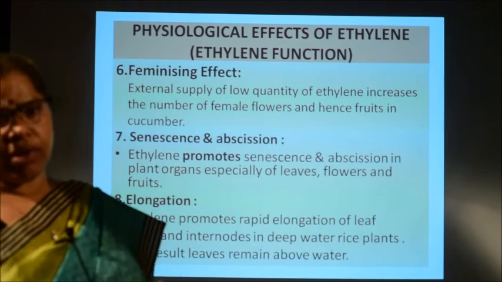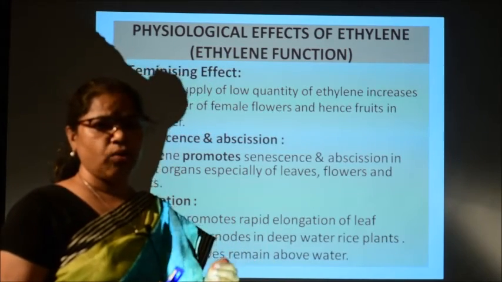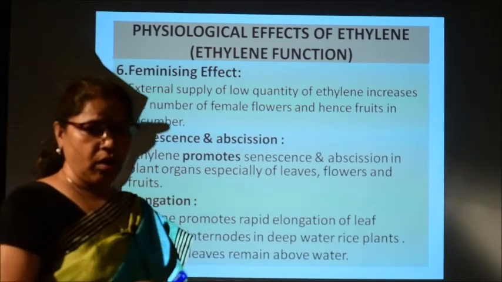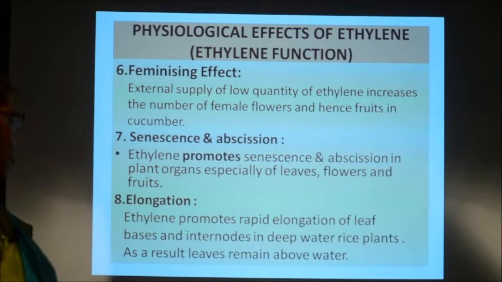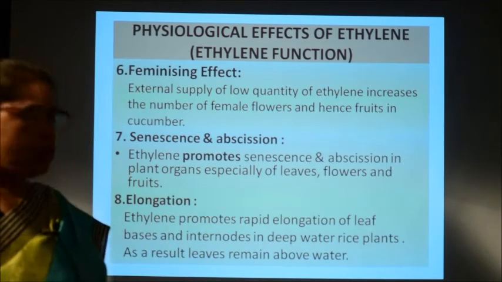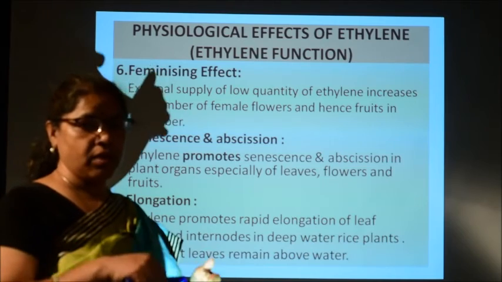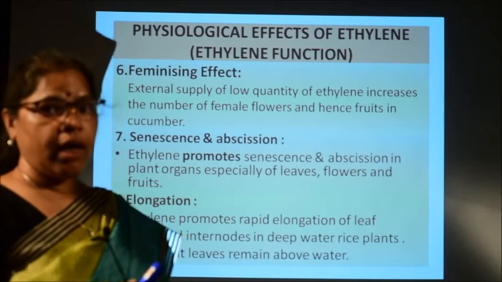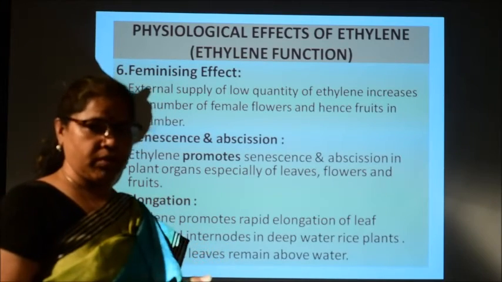So, what is deep water rice? It is a certain type of rice variety which is grown in deep water. That means, there the water depth is more. So, in these plants ethylene is applied so that the leaf bases will elongate, so that the leaves will remain above water, because if leaves are within water, then that will affect the photosynthetic process and ultimately it will affect the growth and also the production of the rice plant.